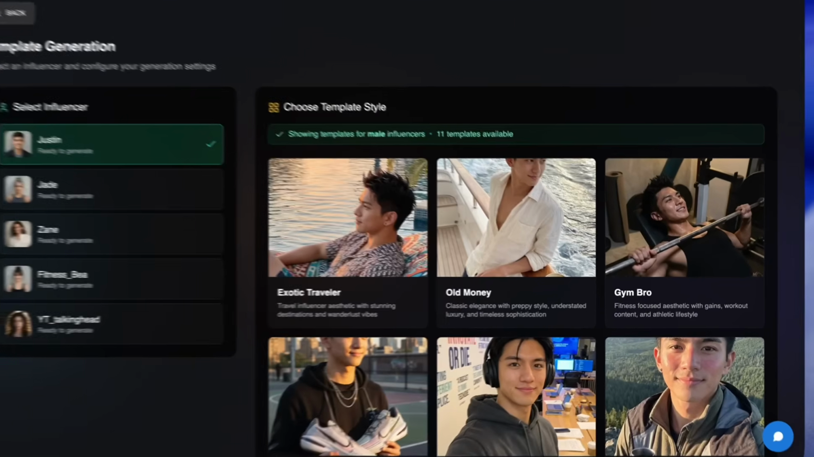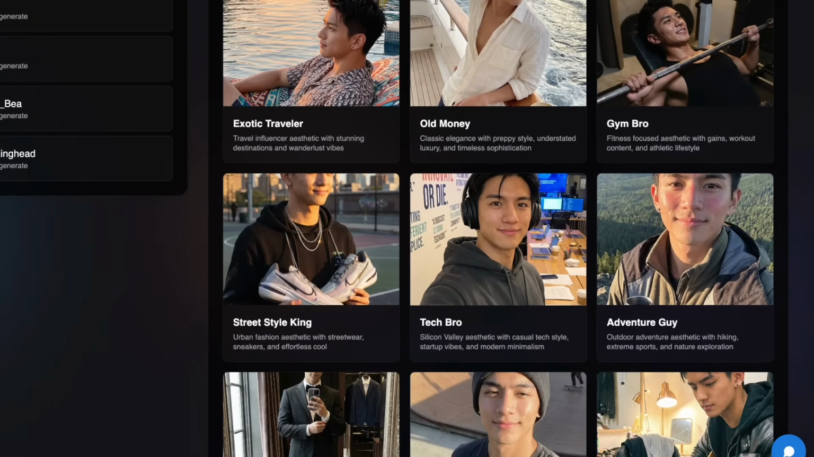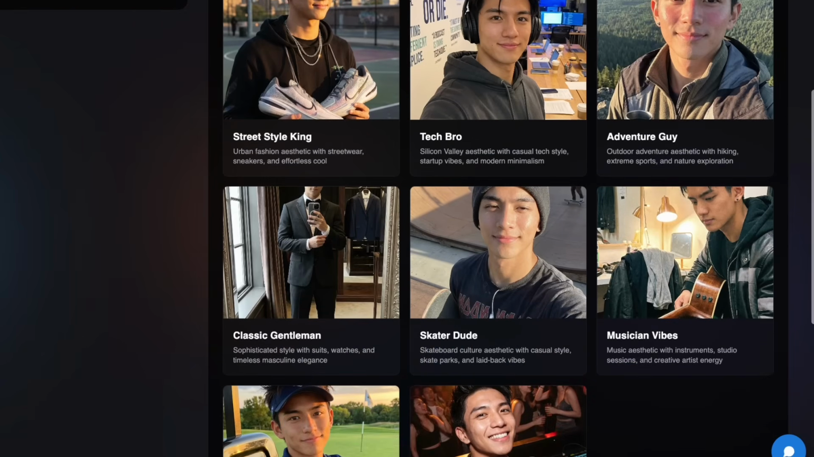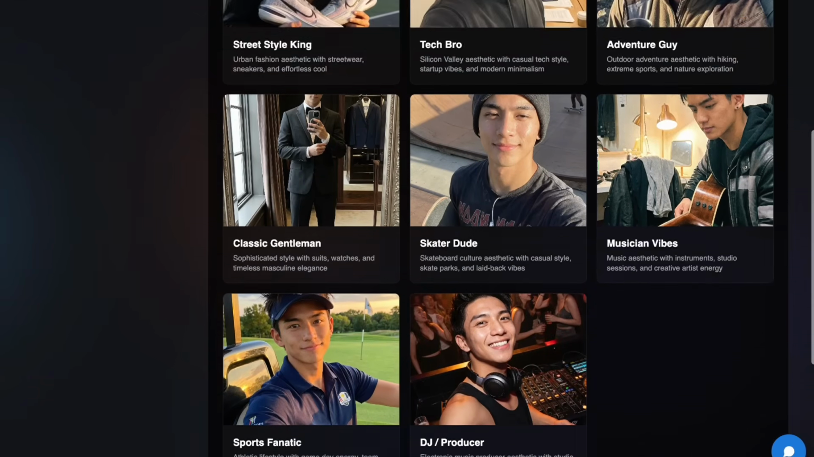Now, there are tons of different aesthetic styles available here like Traveler, Old Money, Gym Bro, Street Style, Tech Bro, Gentleman, Musician Vibe, Sports Fan, and more.